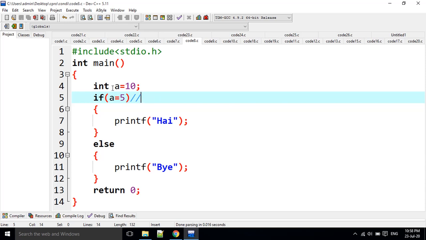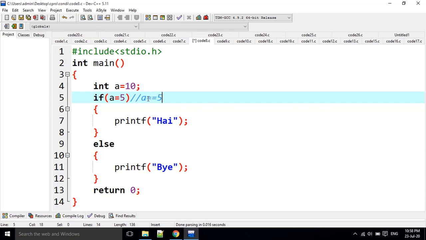A is equal to 10. Here I am writing A is equal to 5. Sometimes we write like this, right? A double equal to 5. Single equal to is an assignment operator. Double equal to is a comparison operator, which asks whether A is 5. But here A is equal to 5 is an assignment operator.